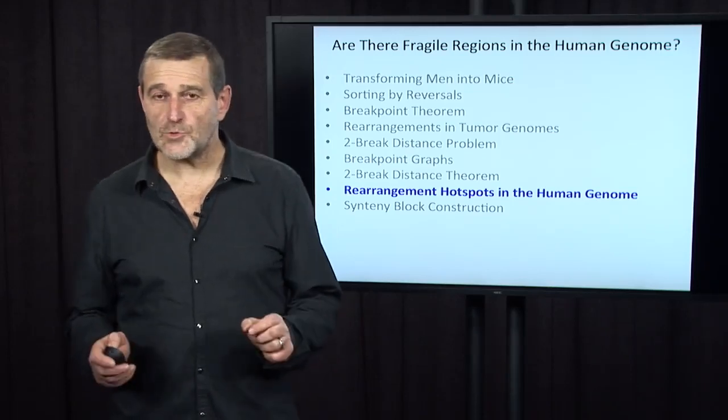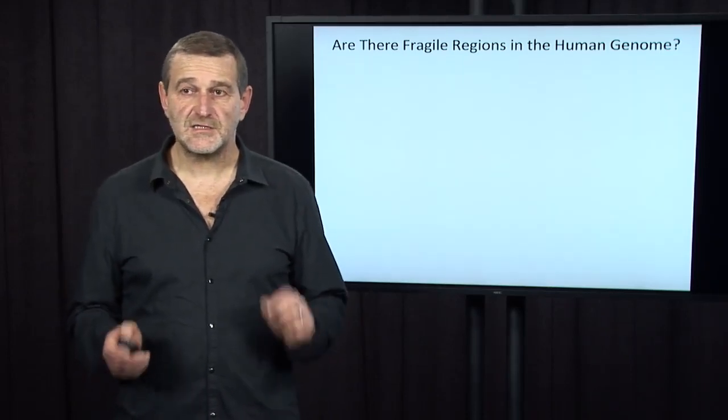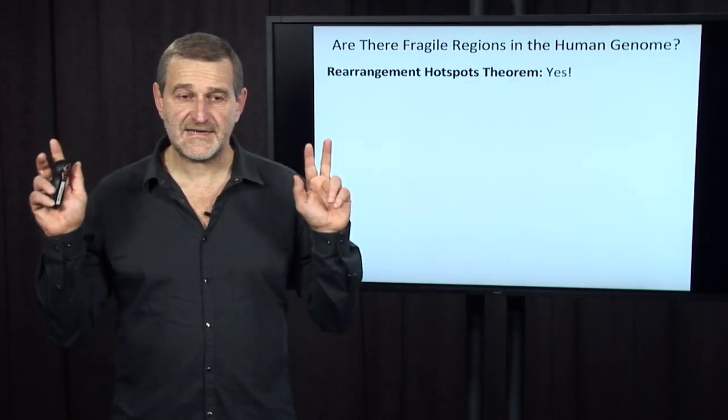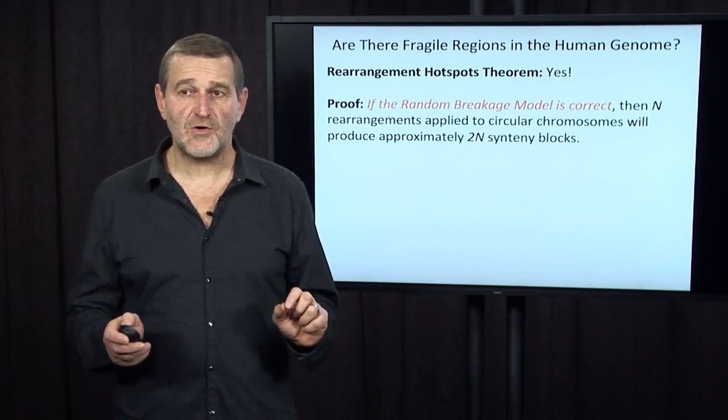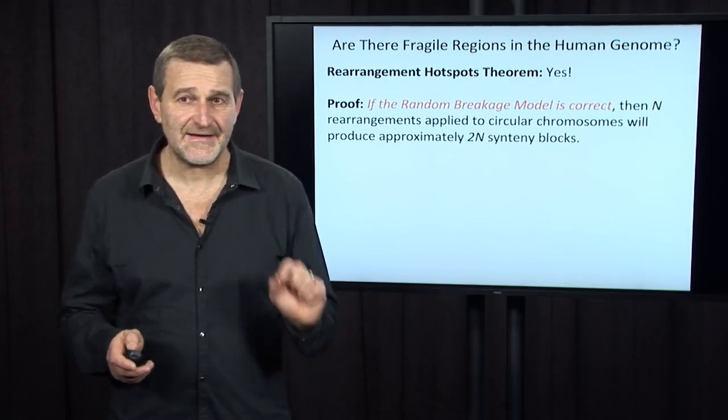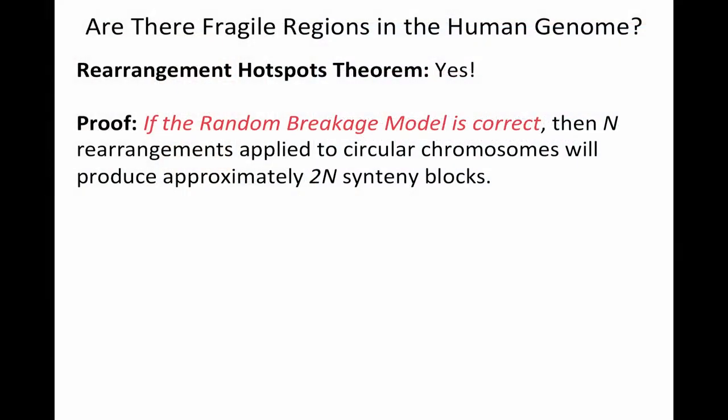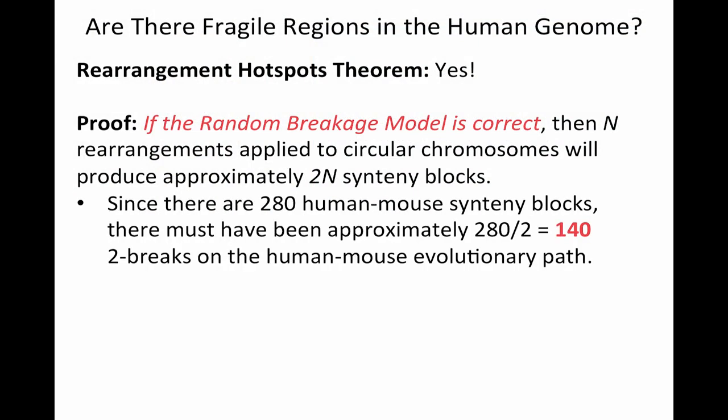We are now ready to answer the question: are there fragile regions in the human genome? Here's a theorem. Yes. And here's the proof. If the random breakage model is correct, then n rearrangements applied to a circular chromosome will produce approximately 2n synteny blocks. And therefore, since there are 280 human-mouse synteny blocks, there must have been approximately 280 over 2, which is 140 two-breaks on the human-mouse evolutionary path.